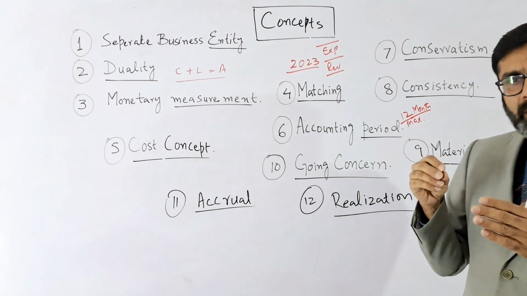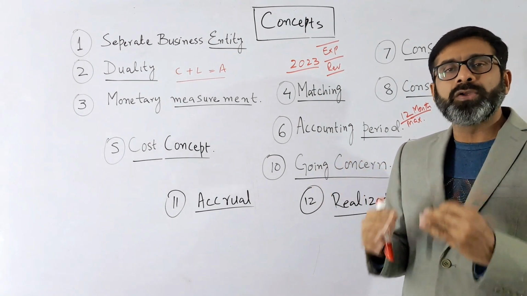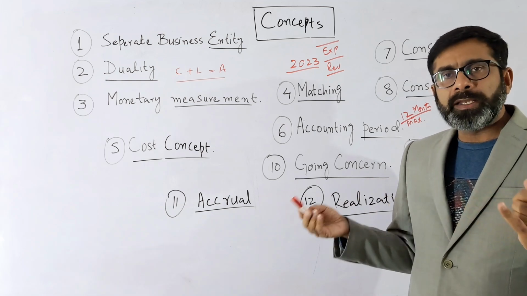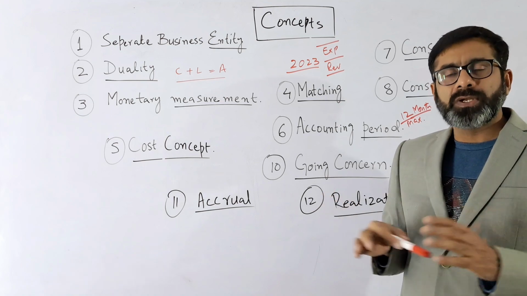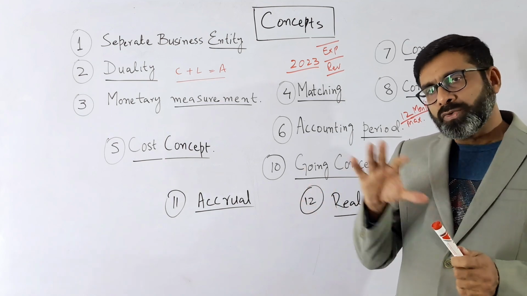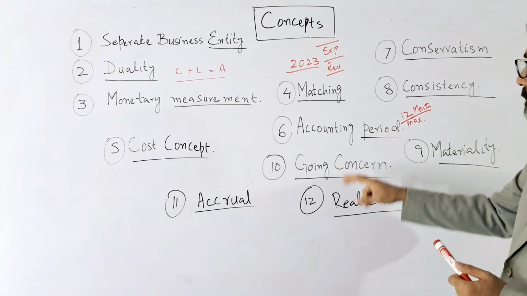So when you are starting a business, you have to follow some specific accounting period. It may end on the 31st of December, it may end on the 30th of June or the 30th of September. It depends on the type of business and which rules they are following, but they have to follow the accounting period.